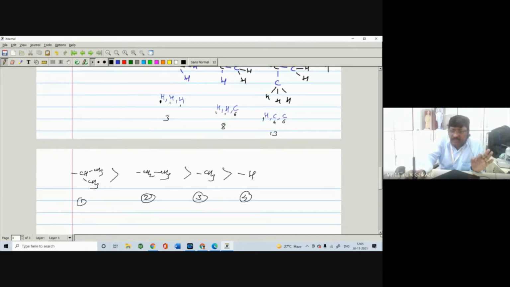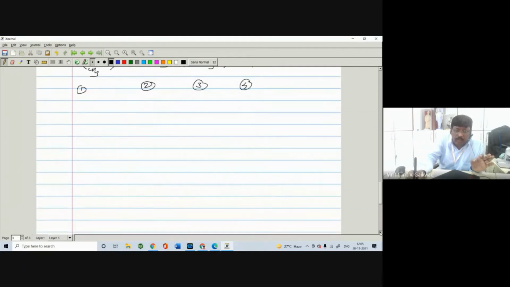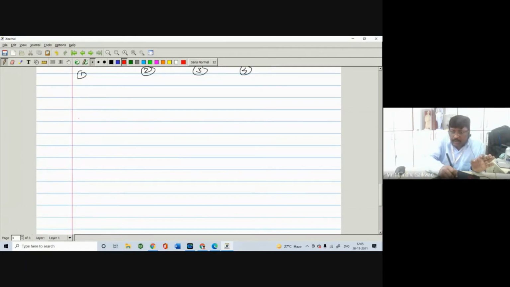So in this way you have to assign the priority, and this part is the third rule. Now the fourth rule: double bond or triple bond, we can say multiple bond.